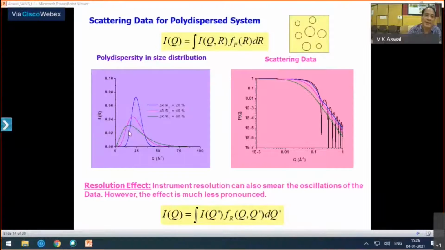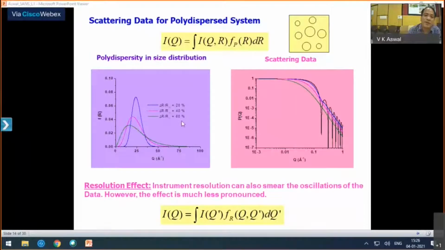And in that case, as I was saying, these form factor oscillations are very difficult to see, because for different sizes they will come at different Q values, since these oscillations depend on the size of the particle.